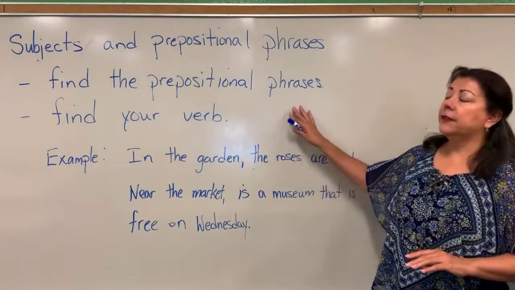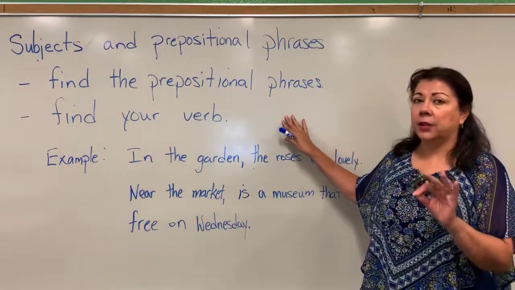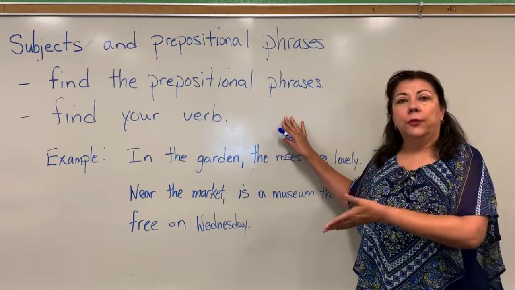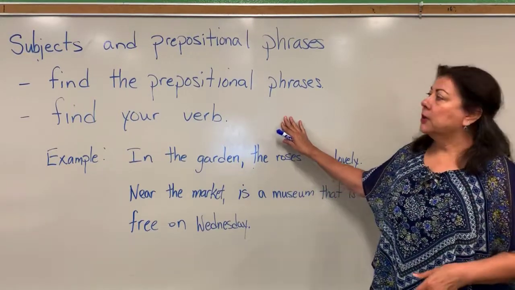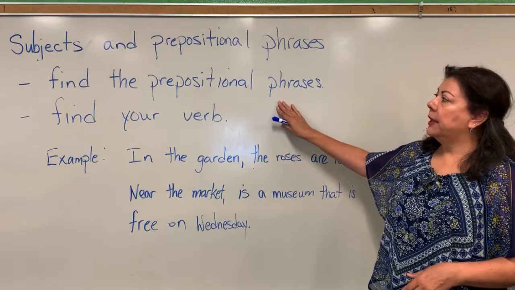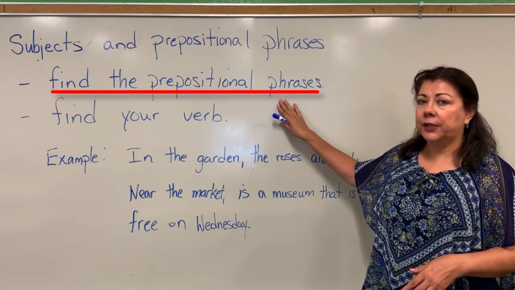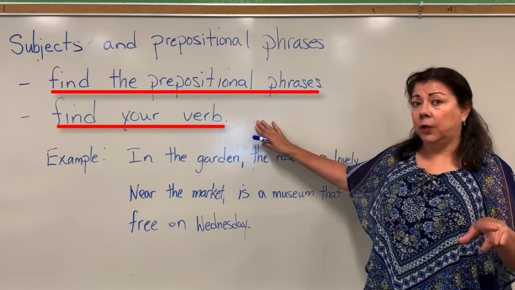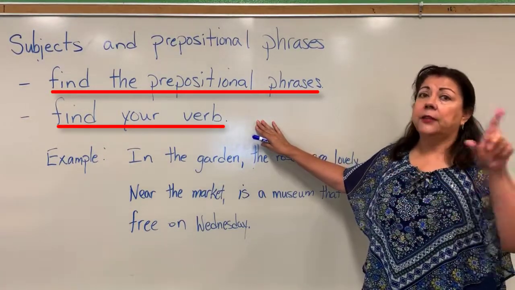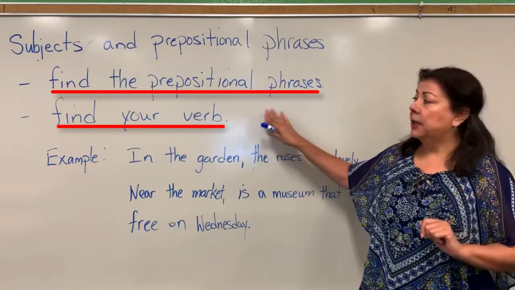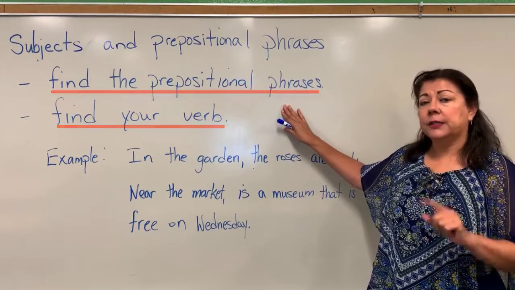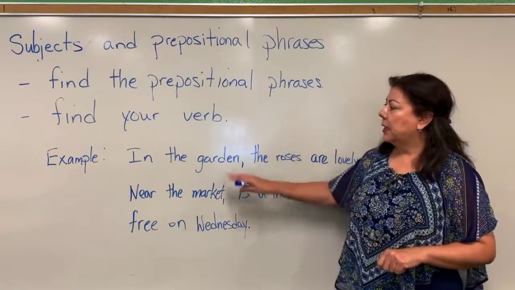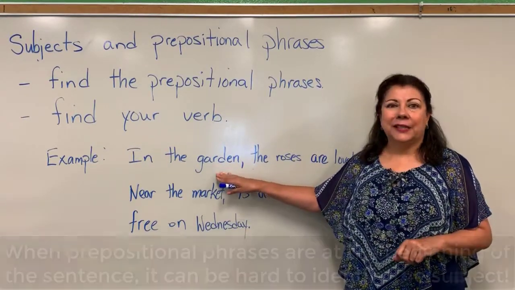When we're trying to find the subject, sometimes students have a hard time figuring out what the subject of the sentence is so that they know whether the verb is in agreement or not. One of the things we want to do is to find the prepositional phrases first along with the verb. We said that in part 1: find your verb and then it'll be easier to find your subject. The same with prepositional phrases. Here's why. Sometimes prepositional phrases come in the beginning of a sentence.